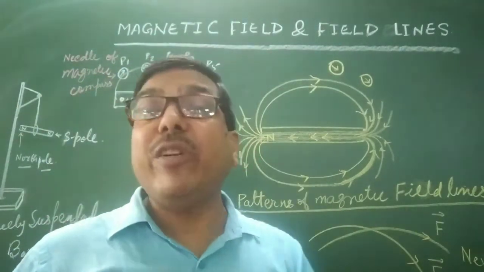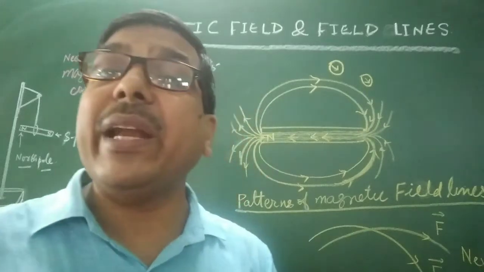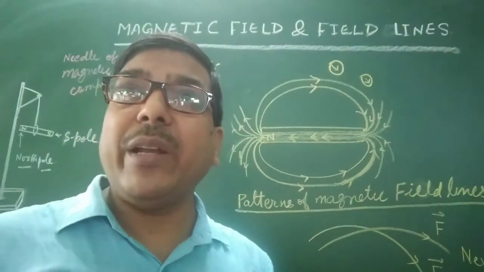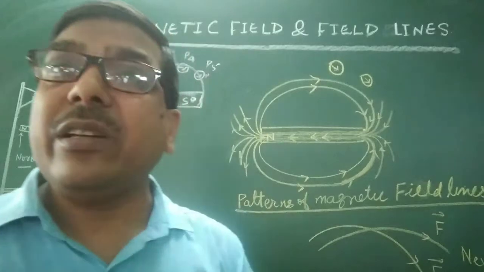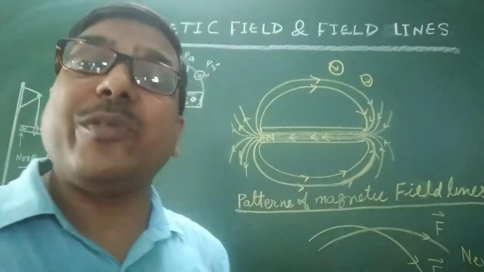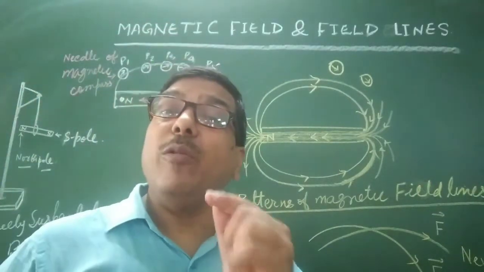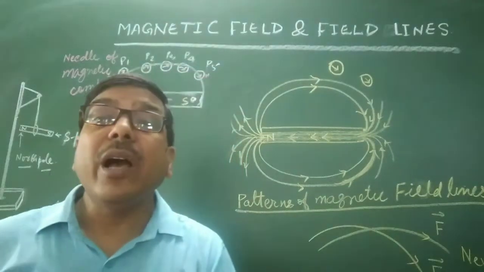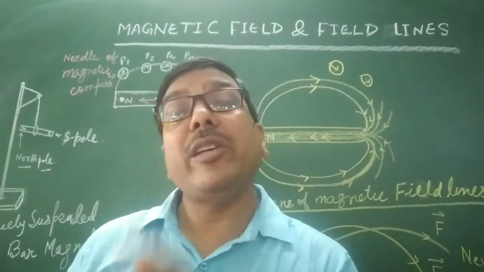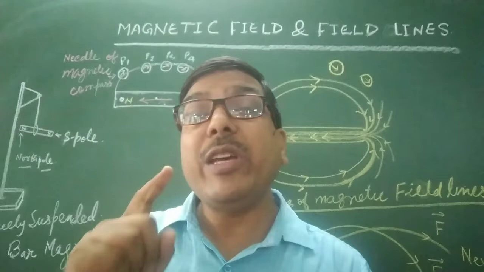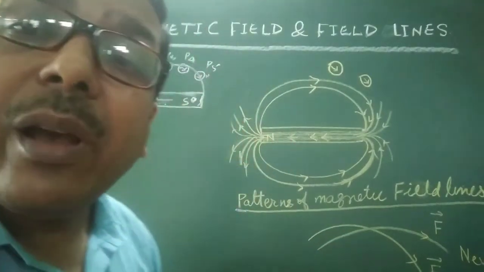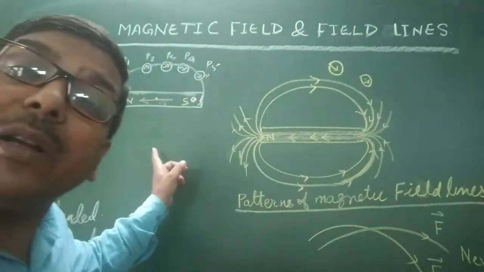So each and every magnet has its own magnetic field in which magnetic force is created. Okay. One more important thing: magnetic field is a quantity which has both magnitude and direction.